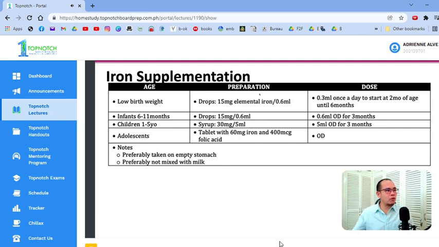Okay, so again, for low birth weight babies, we give 0.3 ml. So that is 7.5 milligrams, kalahati, once a day. Okay, to start at 2 months of age until 6 months. What about for normal babies who are breastfed, who are healthy? We start at 6 months. Okay, so the same time that we start our complementary feeding, dun din tayo mag-start ng iron supplementation. At ang dose nila, ito na yun, full dose, 15 milligram. So 0.6 ml once a day for 3 months.